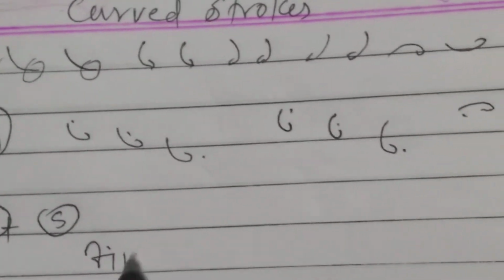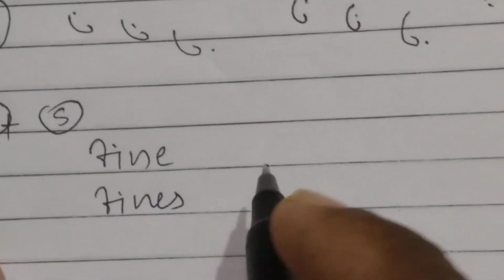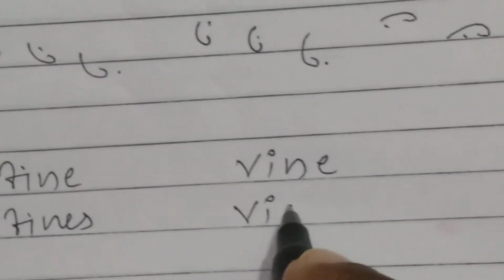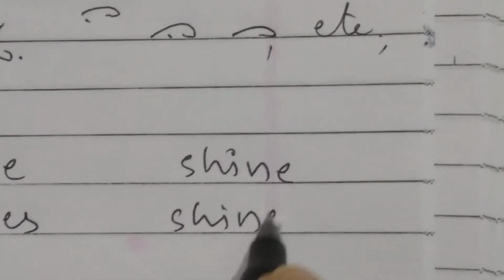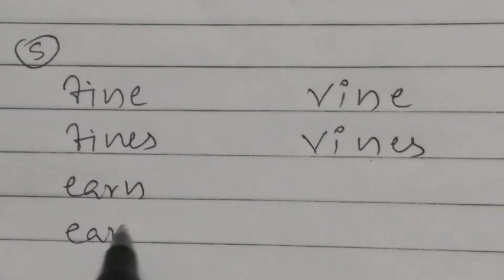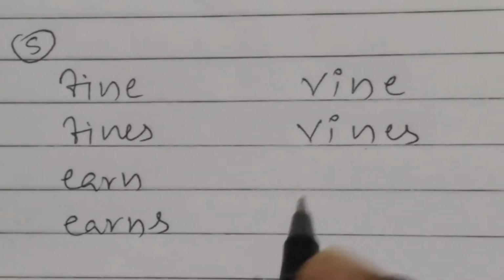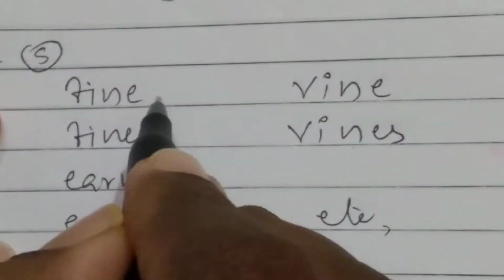F I N E, F I N E S, V I N E, V I N E S, S H I N E, S H I N E S, E A R N, E A R N S, okay, etc. Now I am going to write strokes.